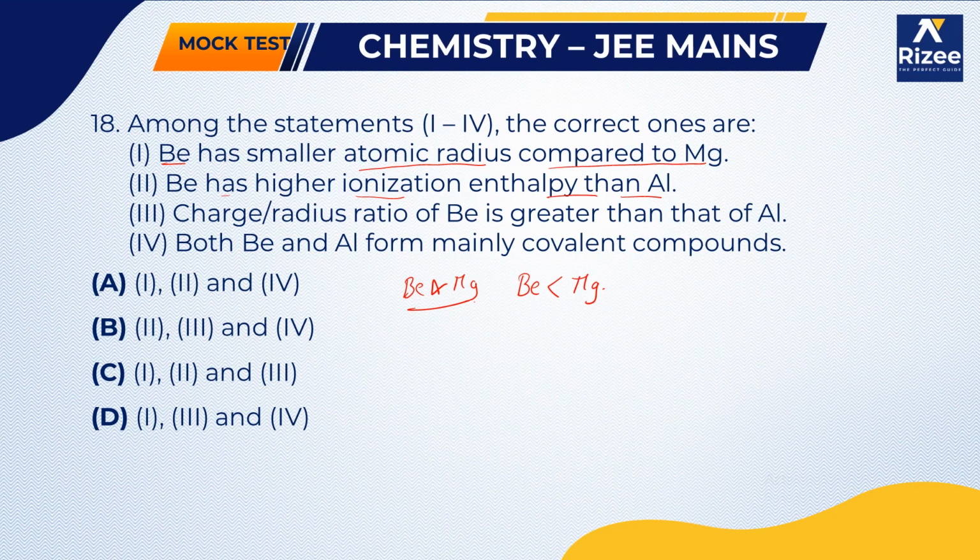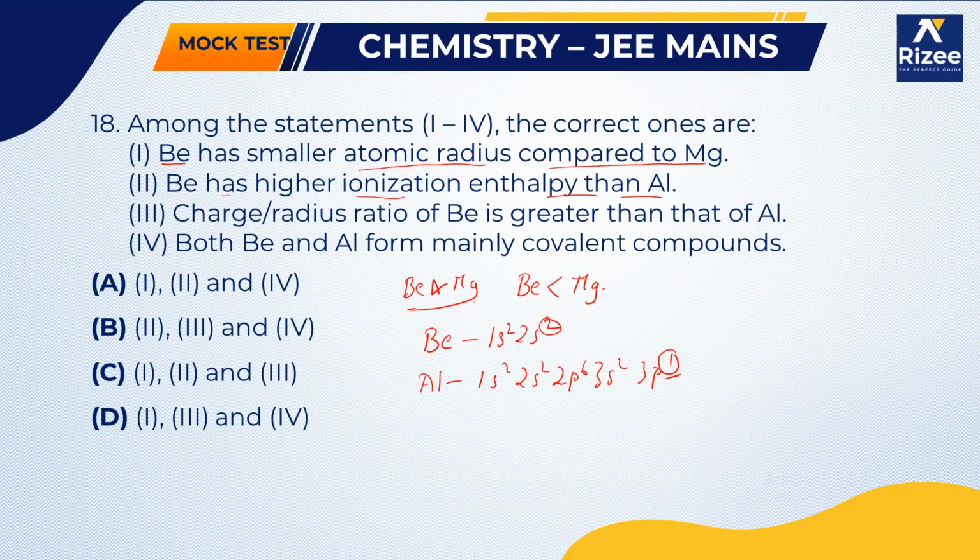If you look at the electronic configuration, beryllium is 1s2 2s2, and the electronic configuration of aluminium is 1s2 2s2 2p6 3s2 3p1. So here in the 3p orbital one electron is there, and you can see the s subshell of beryllium is fully filled.